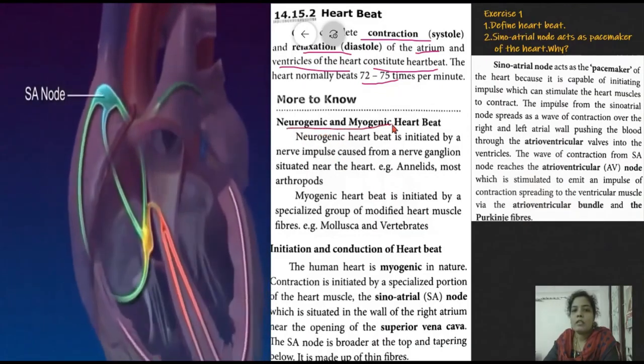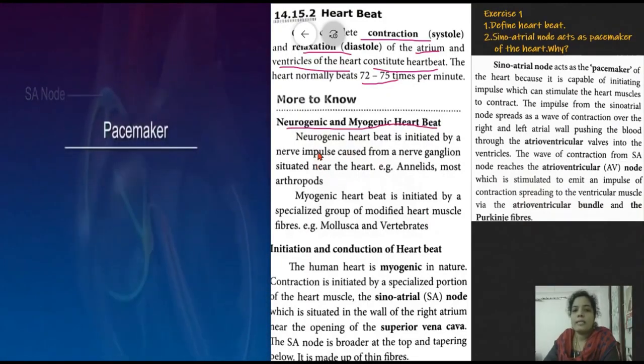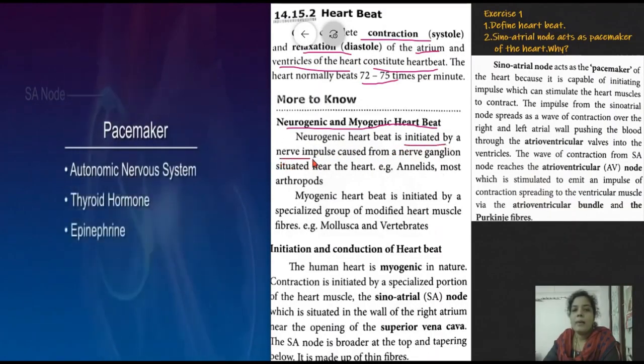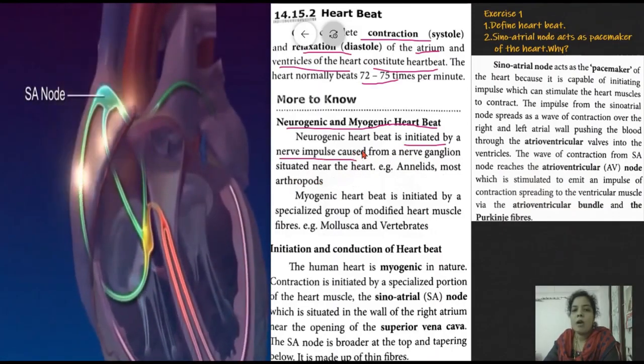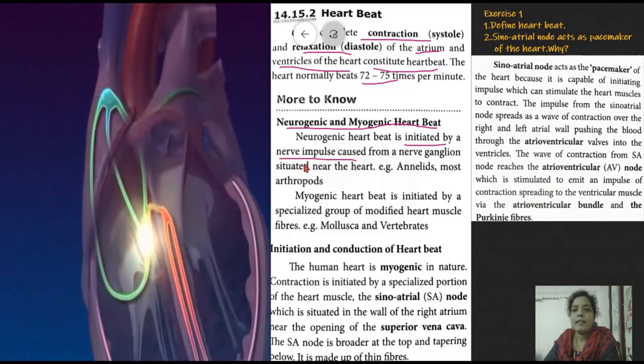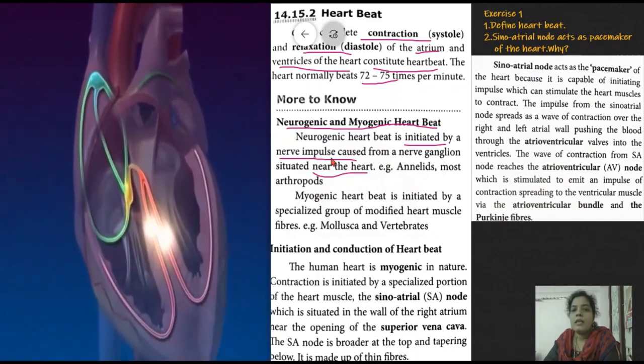What is neurogenic heartbeat and what is myogenic heartbeat? First we have to see neurogenic heartbeat. Neurogenic heartbeat is initiated by the nerve impulse caused from the nerve ganglion situated near the heart. So it is known as neurogenic heartbeat. Examples: annelids and arthropods.